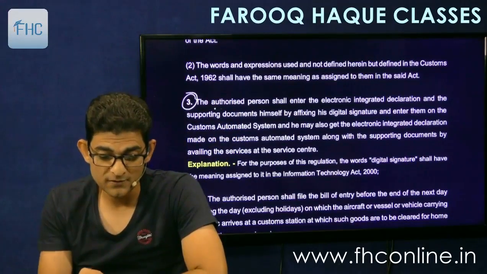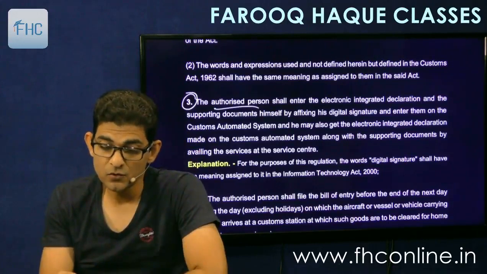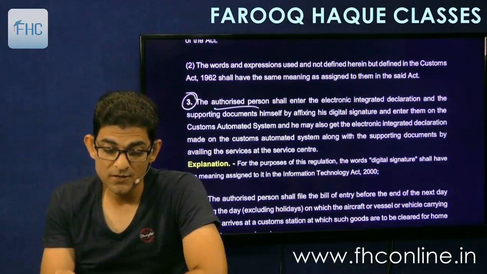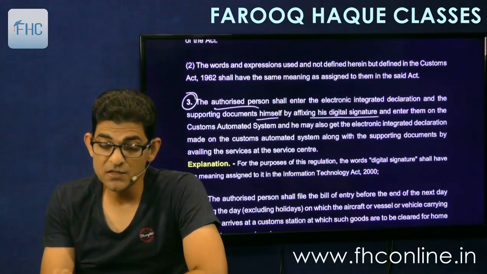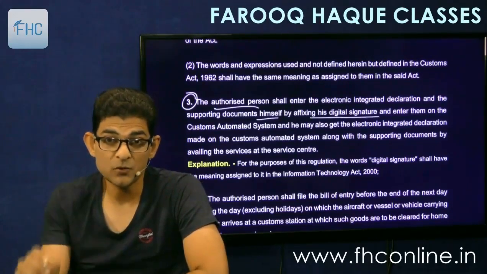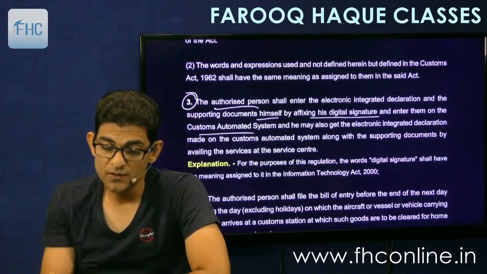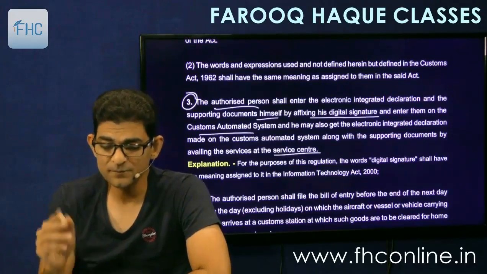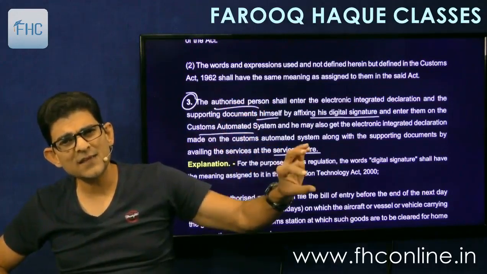The authorized person, means importer himself or his agent, shall enter the electronic integrated declaration and the supporting documents himself by affixing his digital signature. You have to sign it by your digital signature and enter them on the customs automated system. And he may also get the electronic integrated declaration made on the customs automated system along with the supporting documents by availing the service of a service center. So either you do it directly or you go to a service center and take its help.